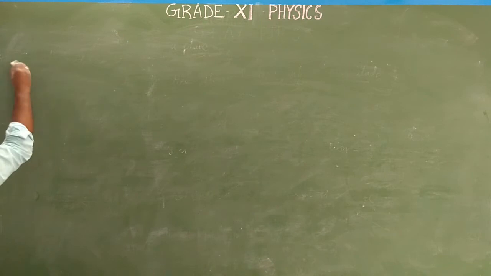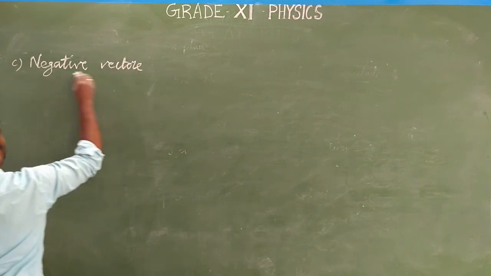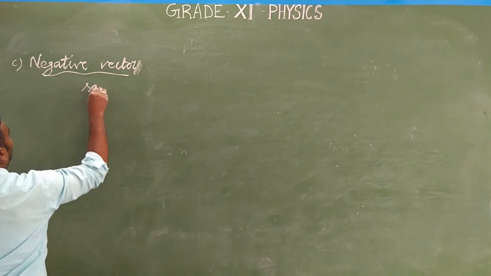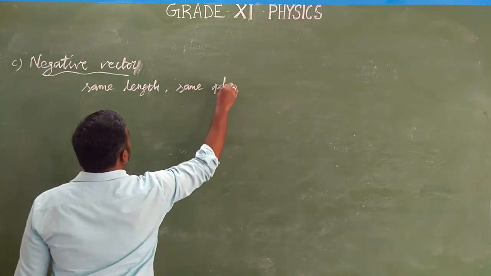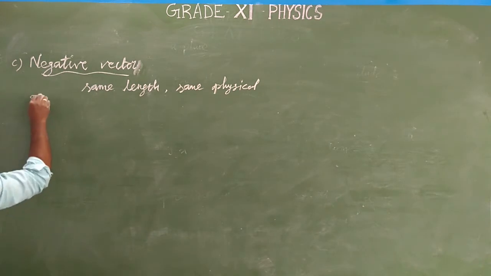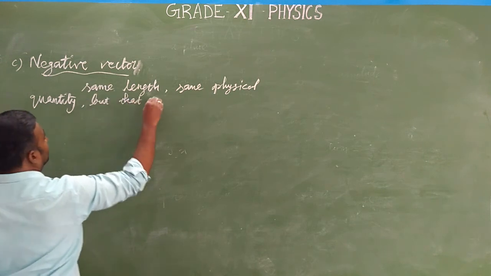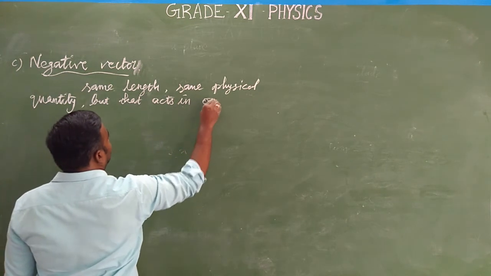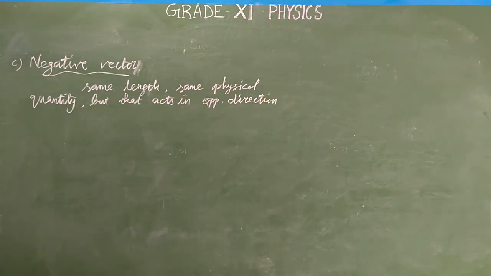Negative vectors have the same length and the same physical quantity, but act in opposite directions. Then it is said to be a negative vector.